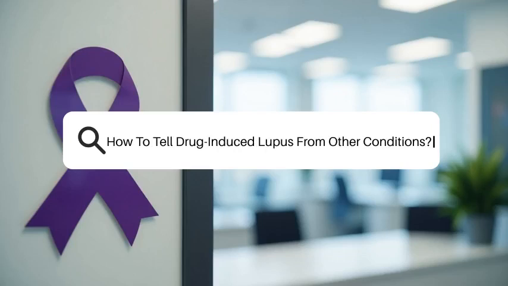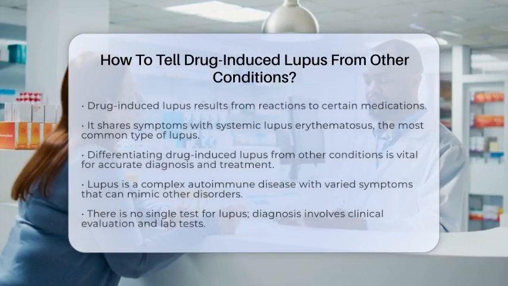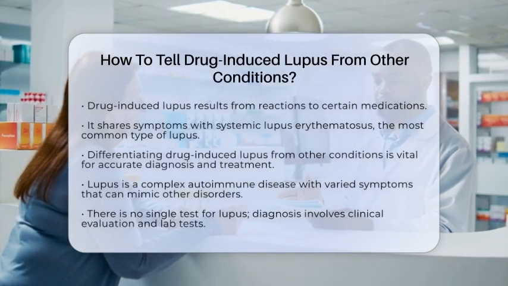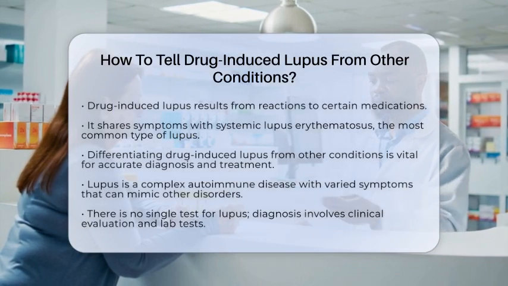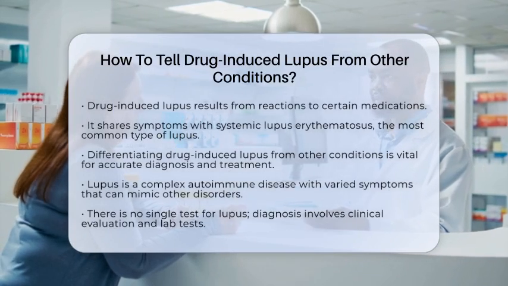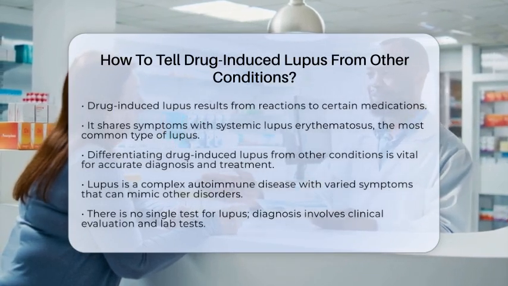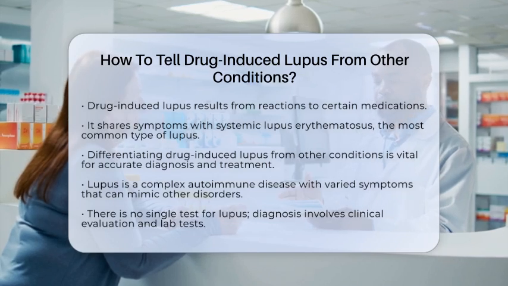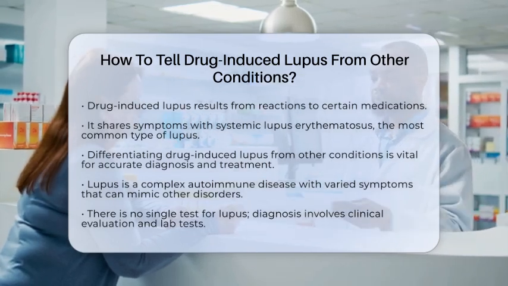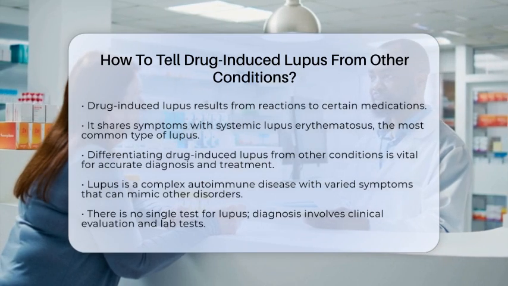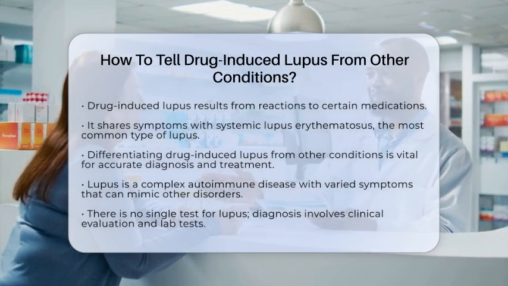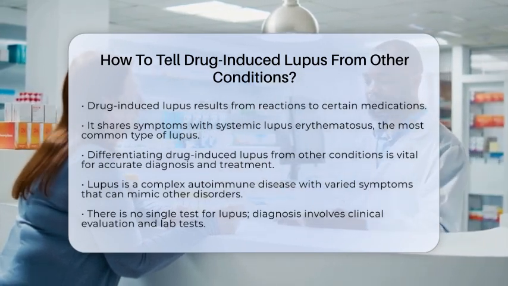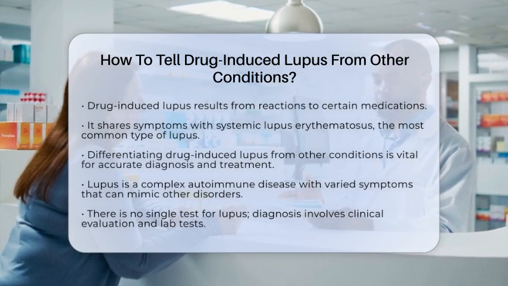How to tell drug-induced lupus from other conditions. Drug-induced lupus is a form of lupus that can occur as a reaction to certain medications. It shares many symptoms with systemic lupus erythematosus, the most common type of lupus. Understanding how to differentiate between drug-induced lupus and other conditions is essential for proper diagnosis and treatment.